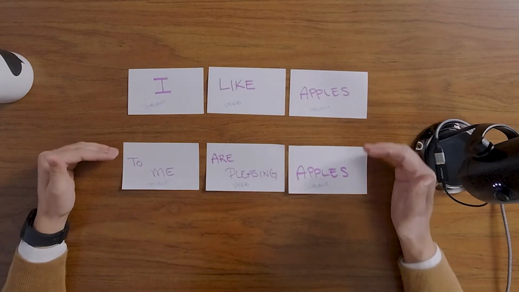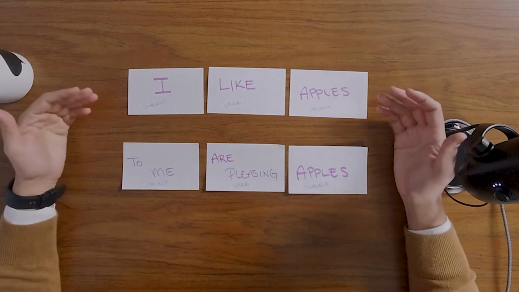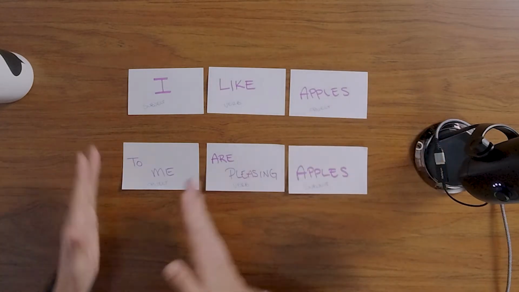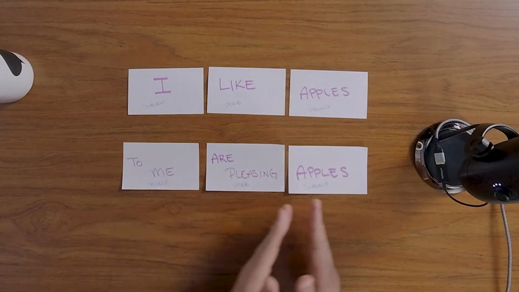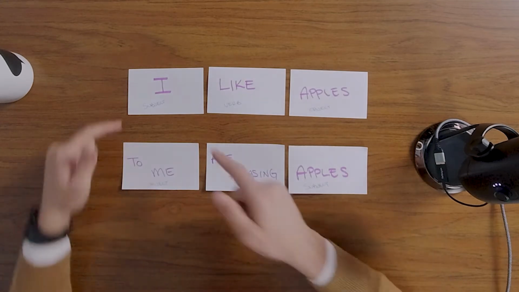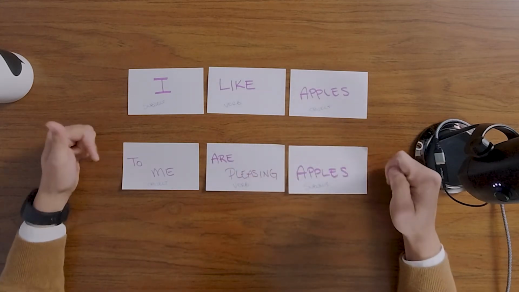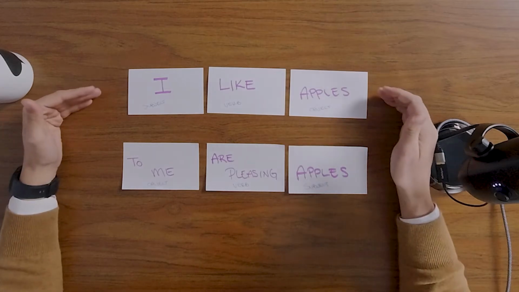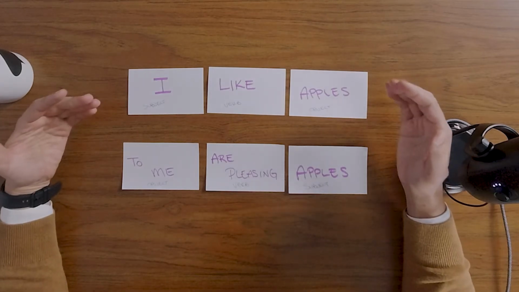And you can see this is why oftentimes we just translate it as I like this thing, because we've put them back into that same order that we have it in English. So we say, well, just translate it as that. And it does make sense, because translation is more about this idea matches this idea, and not this word, this word, this word, and having a direct word-for-word translation.